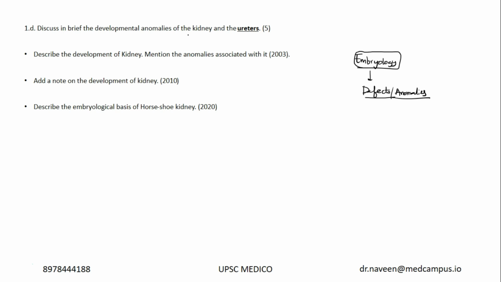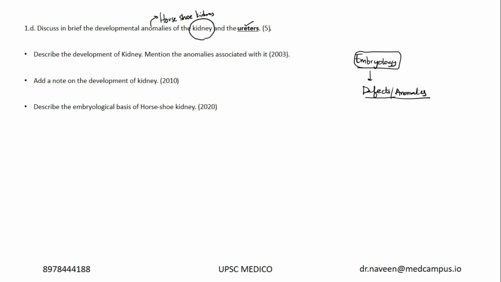In that, kidney was definitely there in the syllabus, but ureter was not mentioned. Still, overall genitourinary system anomalies are important for future prospects. Genitourinary anomalies, kidney and the ureters. And we did ask a question on horseshoe kidney in our test series this year. Developmental anomalies of the kidney, the more important one is horseshoe kidney. If you can elaborate it, you will definitely get marks.